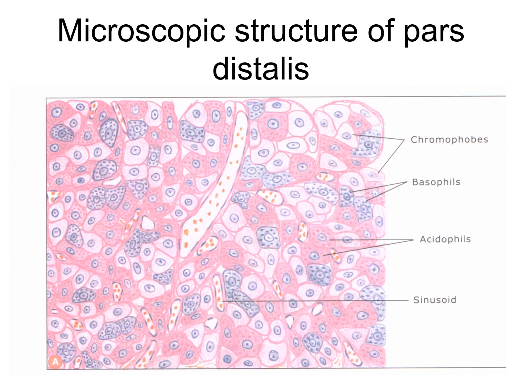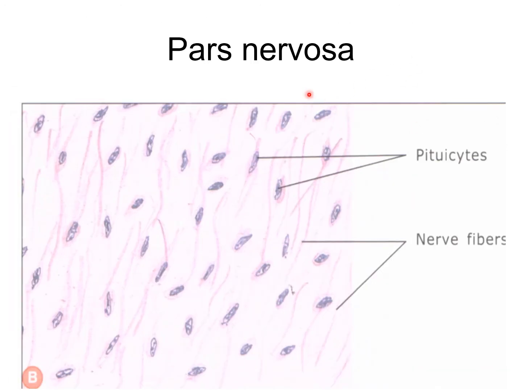So these are the chromophobe cells. Chromophobes are the identification point of the hypophysis pars anterior and pars posterior, because in the pars anterior there are agranular cells, chromophobes, basophilic cells and acidophilic cells. These are the pars anterior. Now the pars nervosa.